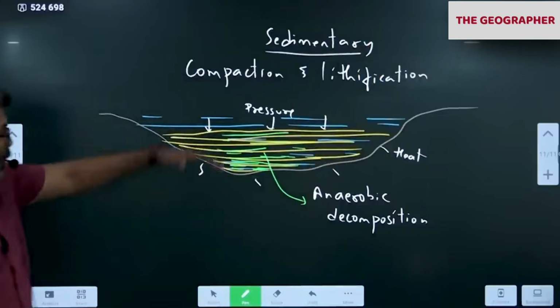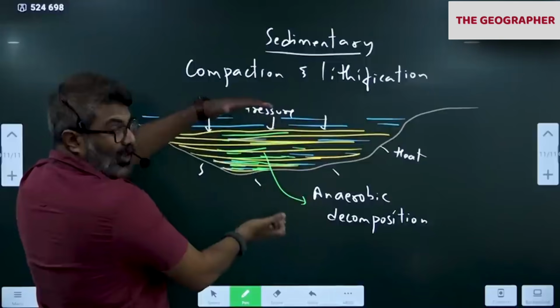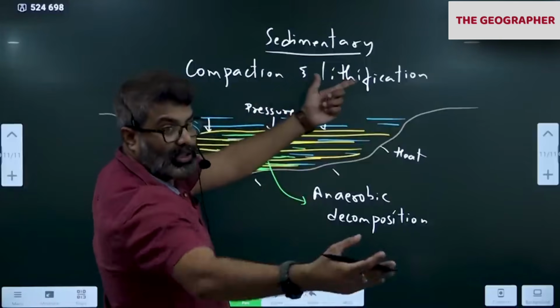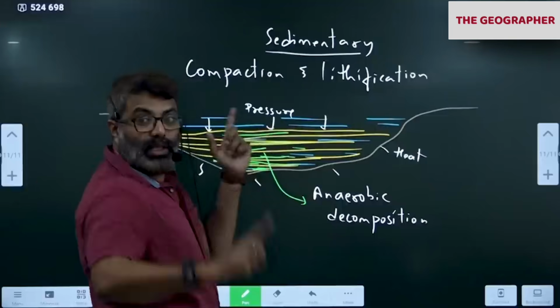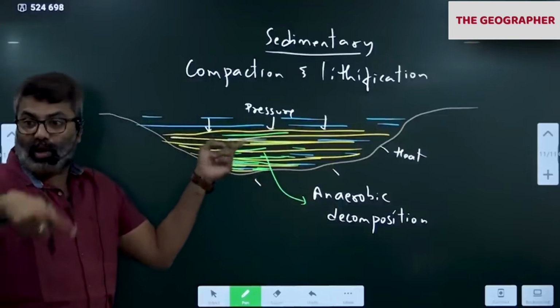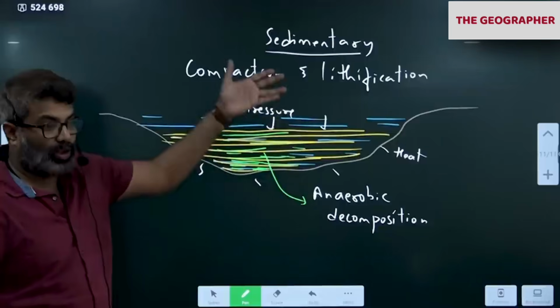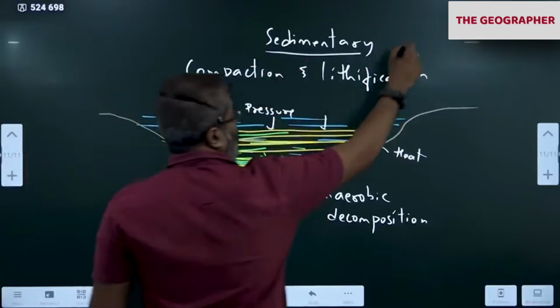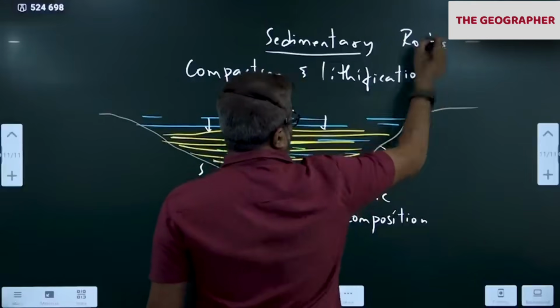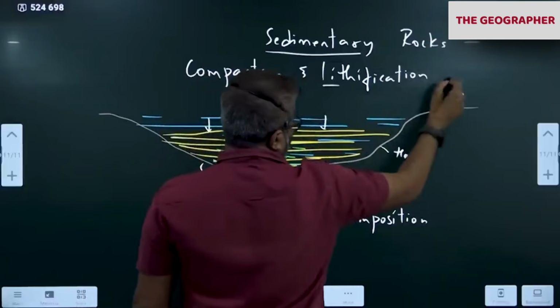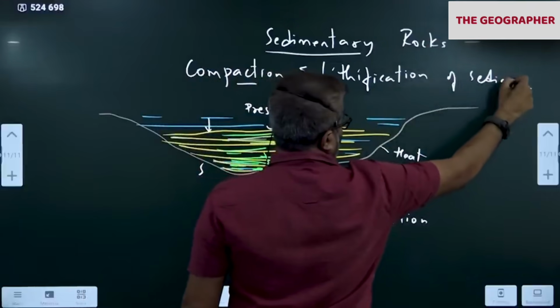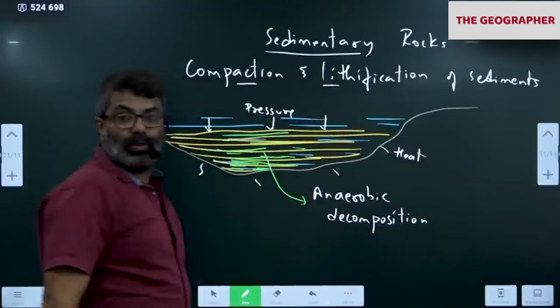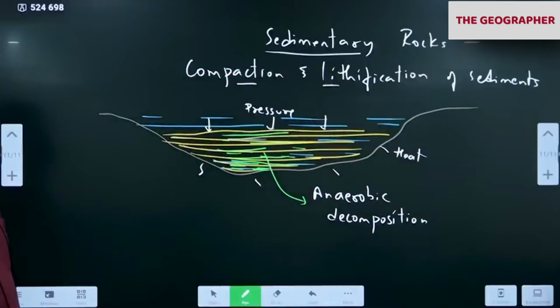You got it? So the compaction will happen, lithification will happen, and it becomes hard. Of what? Sediments under the water body. That is the reason most of the sedimentary rocks are found under the water body, below lakes, below rivers, below oceans. So we get what type of rock? Sedimentary rock. Sedimentary rocks are those rocks which are formed through compaction and lithification of sediments. So every water body will have this.